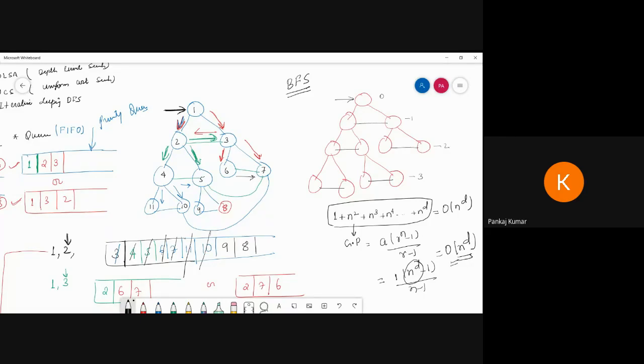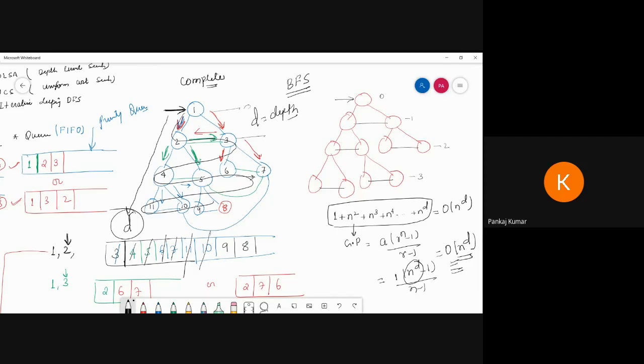So what is the d here? That means, what is the total depth? D here represents depth. Here we can travel like this, and this. This is the depth, the total depth we can go for. So we can put level 0, 1, 2, 3. Okay, so the space complexity of BFS is also the same as the time complexity, order of n to the power d.